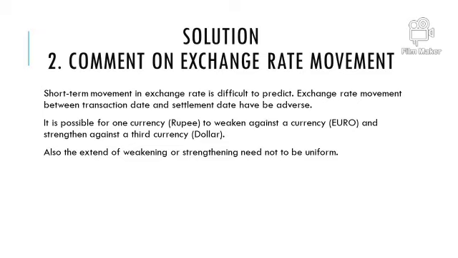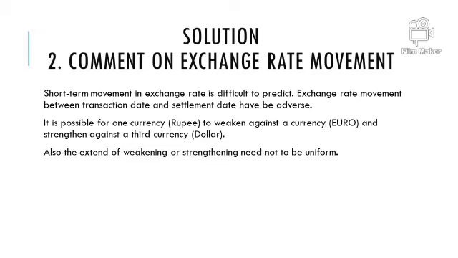Also, the extent of weakening or strengthening need not be uniform. It is not necessary that if one currency is weakening by 5% against currency 1, it will strengthen by the same 5% against another currency. The percentage of fluctuation will not necessarily be the same. It can be different based on the transaction, the demand and supply, and the interest provided by the governments of both countries.